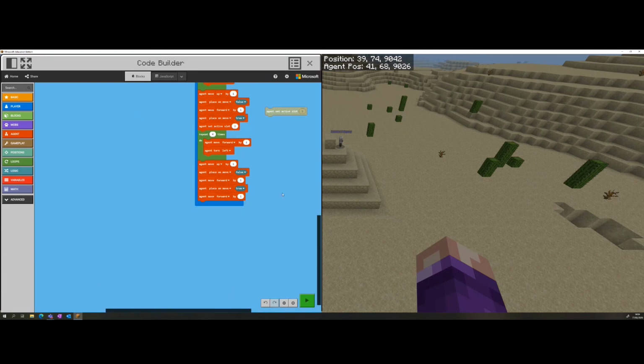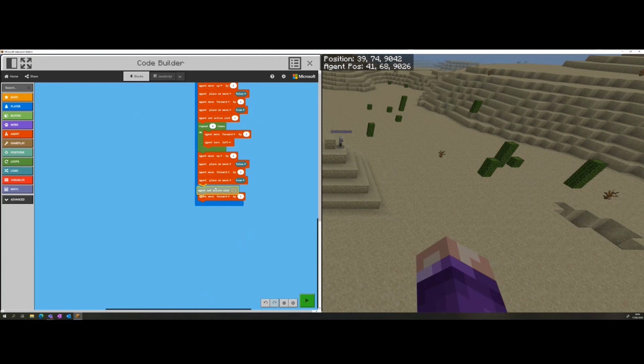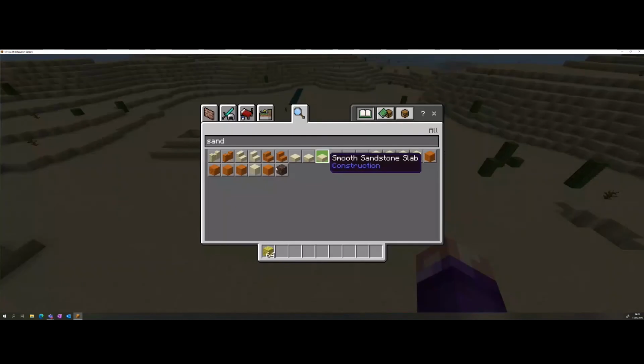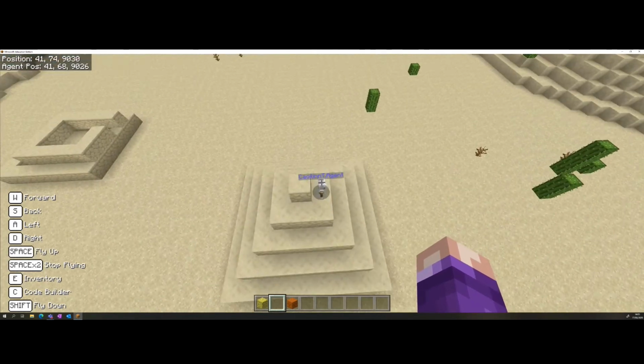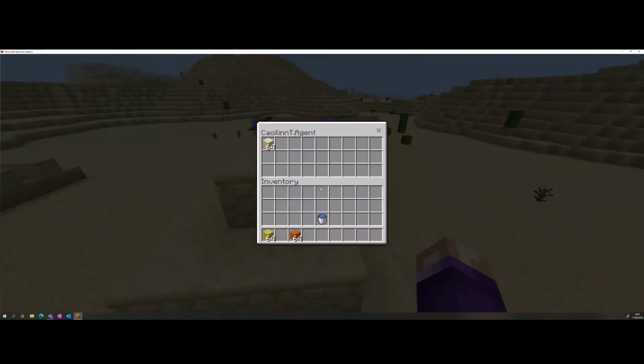And we need to make sure that we put that in before our agent moves. Okay, so now we need to decide what the other material we want to be. And I'm going to choose this red sandstone because I think it'll look quite cool with the other sandstone that we've already chosen. So I'm going to right click on my agent. Okay, and make sure that we put this into our second slot.